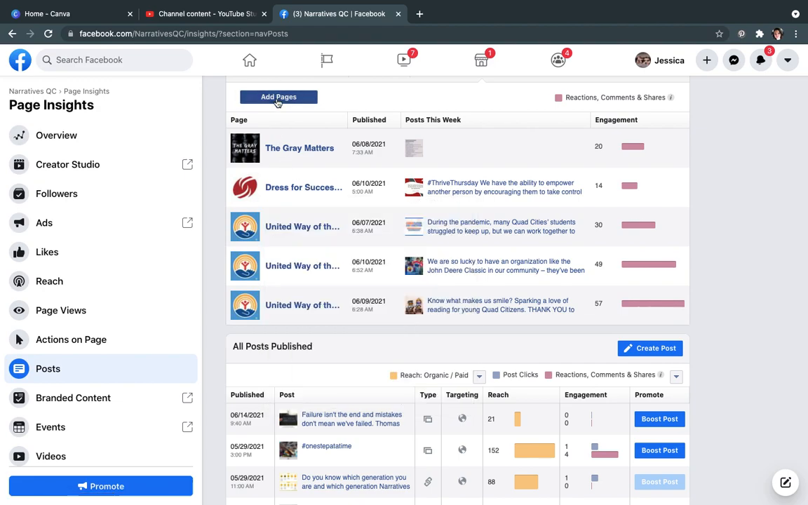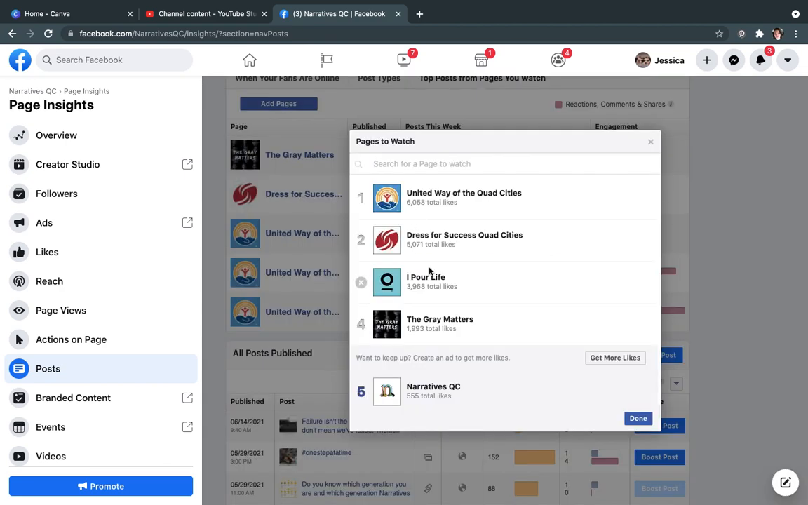You can continue to add pages. I've got I Pour Life on here, and it's simply not showing up because they don't have something, but you can add more. If there are other pages that you think are similar to what we're doing, or in the Quad Cities, maybe comparable nonprofits, 180.